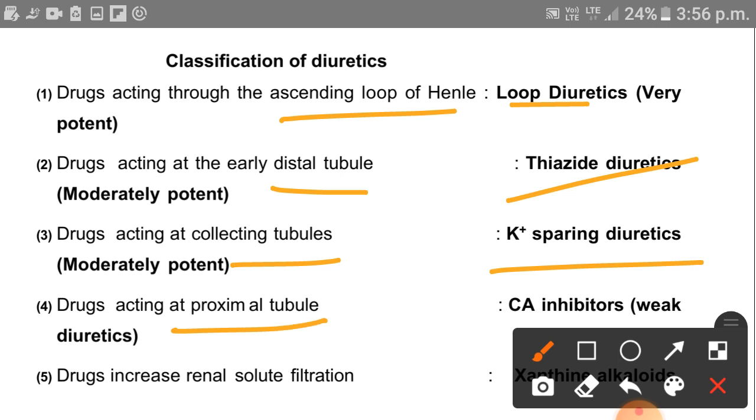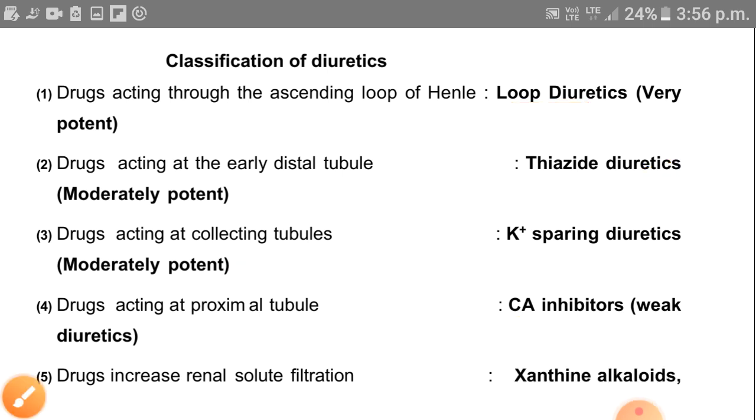Drugs acting at the proximal tubule are carbonic anhydrase inhibitors, and the drug which increases the renal solute filtration is xanthine alkaloids.